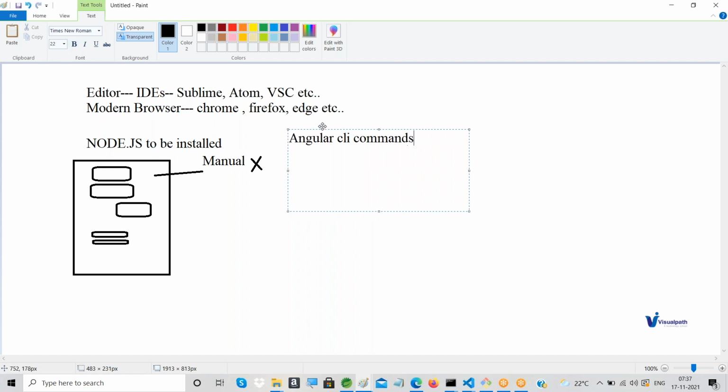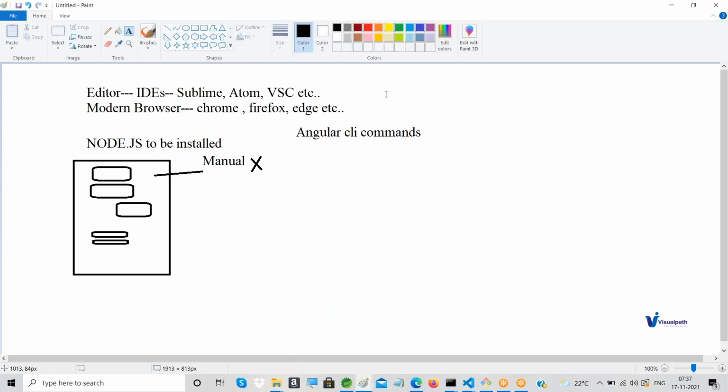If you want to use Angular CLI commands in your computer, in any folder, wherever you create your Angular related work, you require Angular CLI to be installed in your computer.